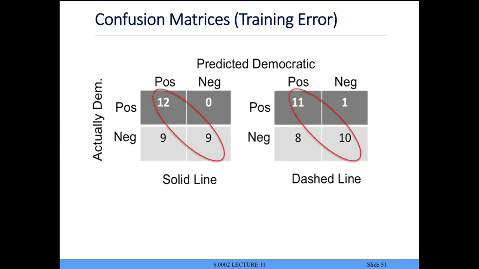And that diagonal is important because those are the correctly labeled results, right? In the dashed line case, solid line case, it gets all of the correct labelings of the Democrats. It gets half of the Republicans right, but it has some where it's actually a Republican, but it labels it as a Democrat. That we'd like to be really large.